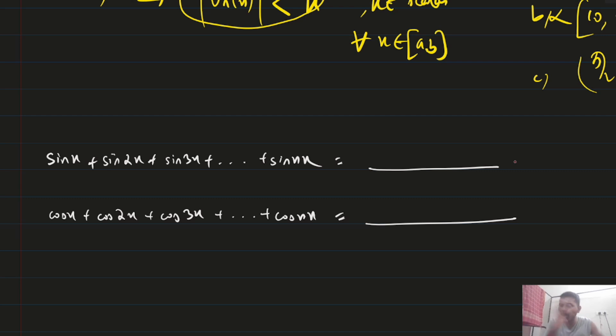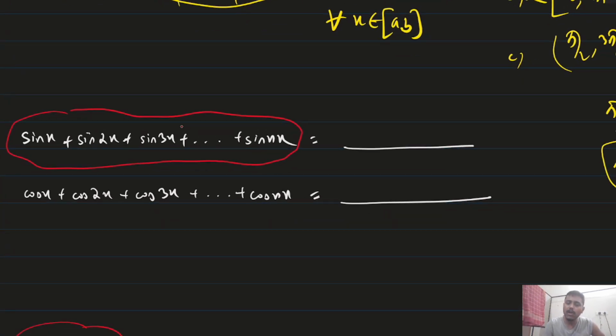The point of this question is checking whether this is uniformly bounded or not. Now you will say, I will remember the formula. Those who can remember the formula can do it in 1 minute, but those who don't remember the formula can also do it in 1 minute. How? Because in the denominator we are left with 2 sin x by 2. The numerator, a sine or cos term, is always less than or equal to 1.